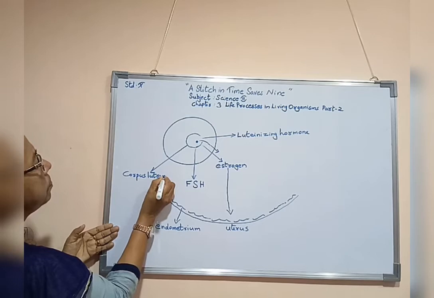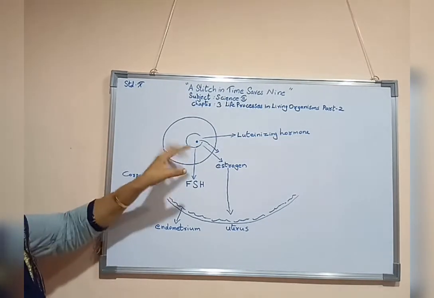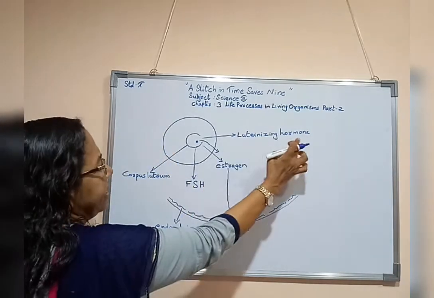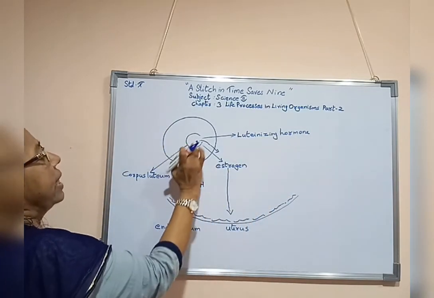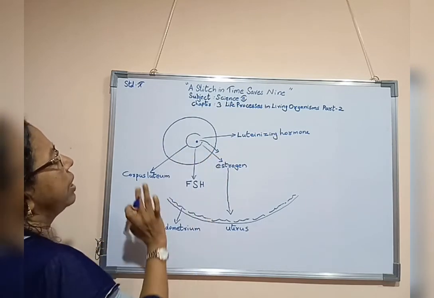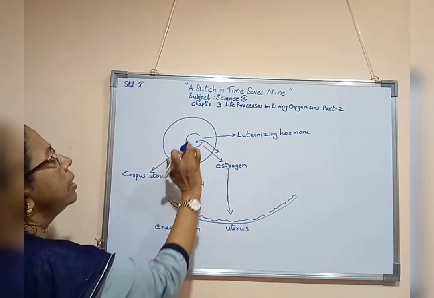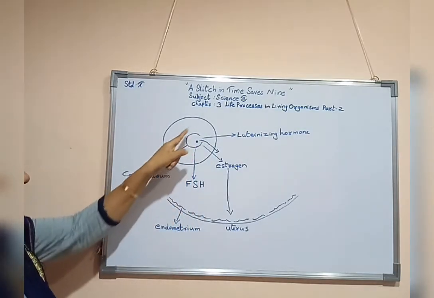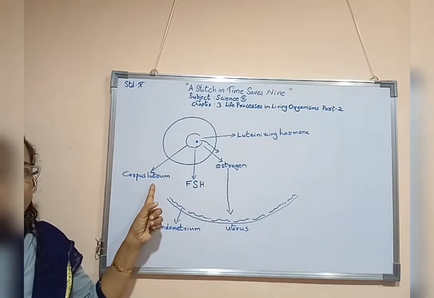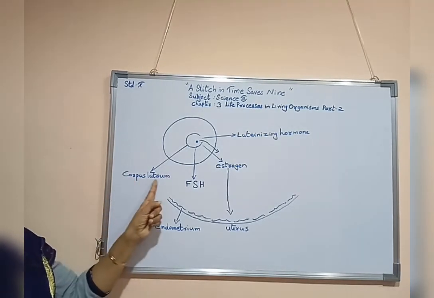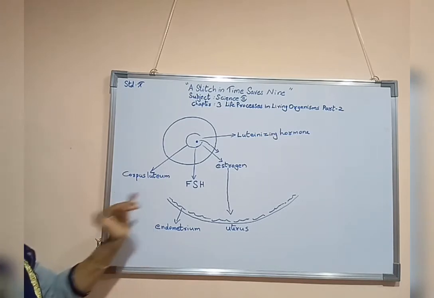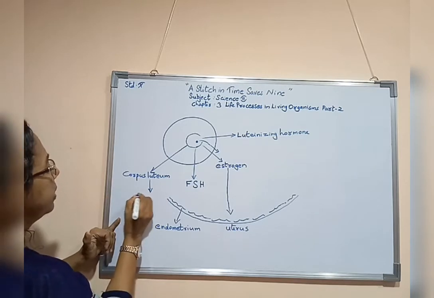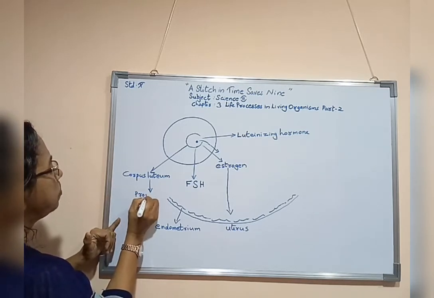Corpus luteum. So here this follicle bursts. For bursting, luteinizing hormone is helping. As a result, this oocyte is coming out from the ovary. Now, the remaining part of this follicle transforms to another structure that is known as corpus luteum. This corpus luteum helps for the formation of another hormone that is known as progesterone.